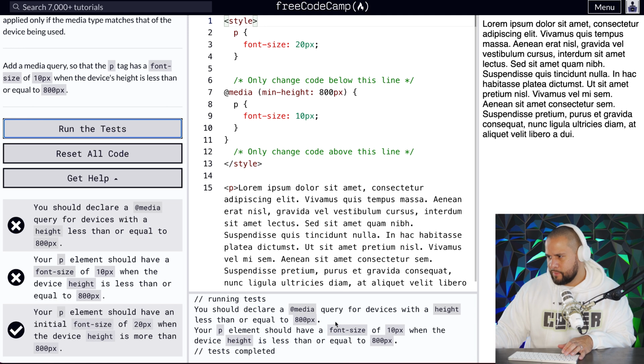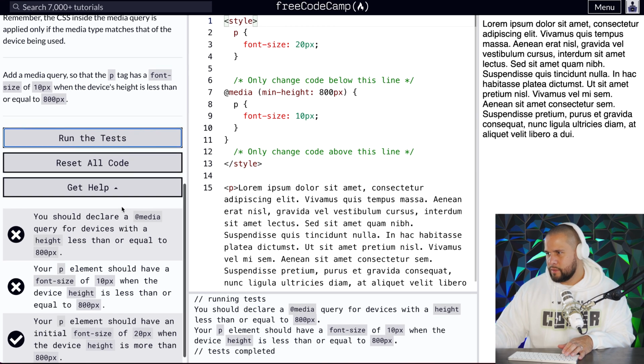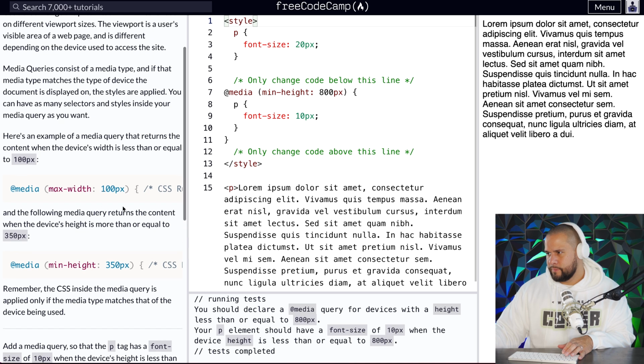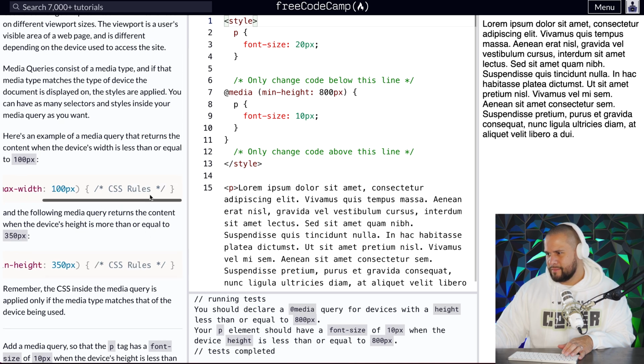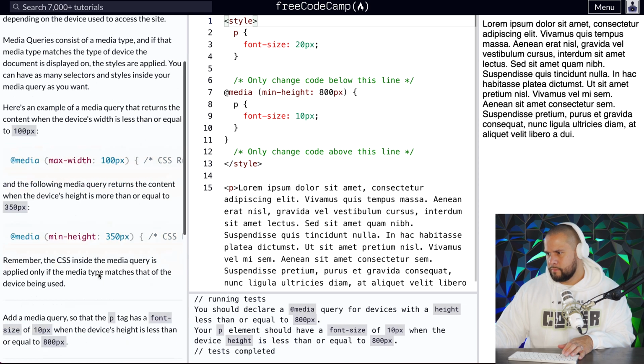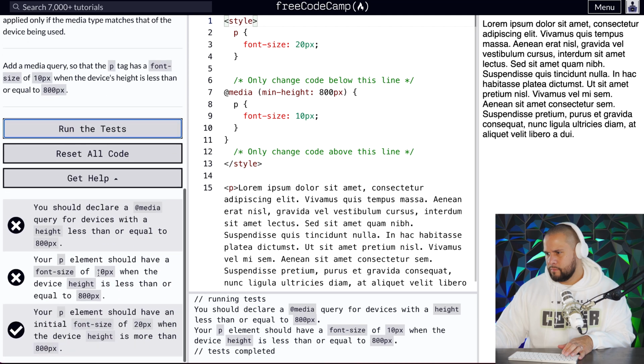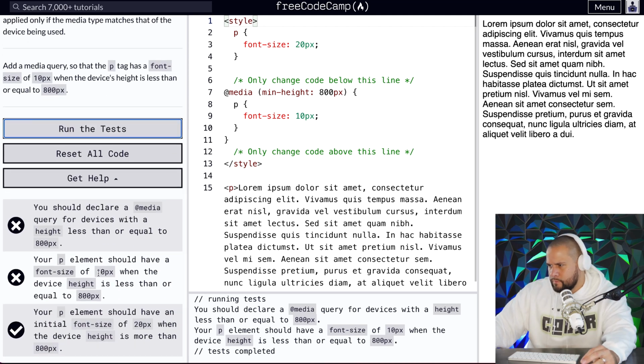Nope, you should declare a media query for devices with a height less than or equal to. How do you write that? P element should have a font size of 10 pixels.